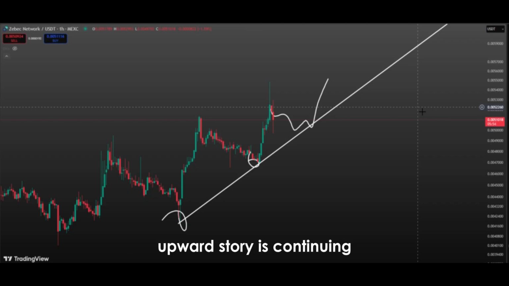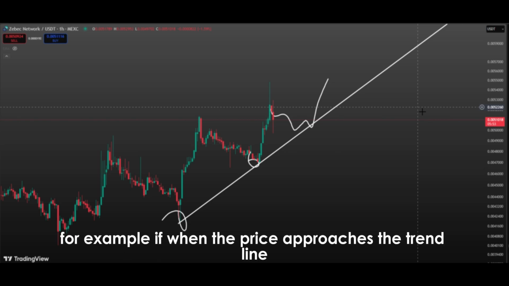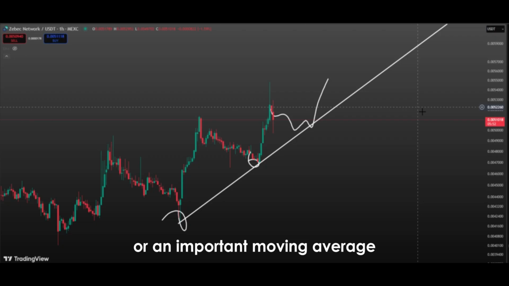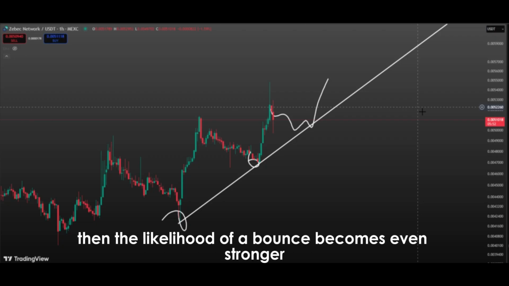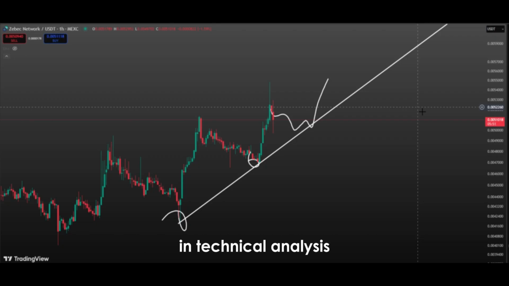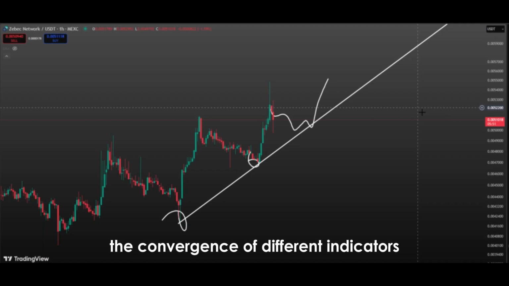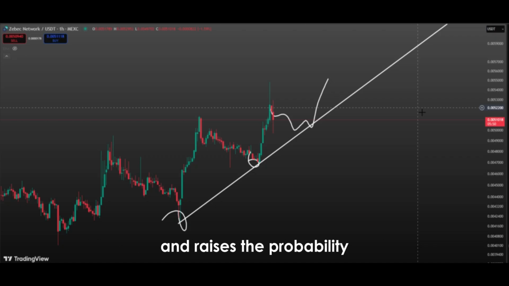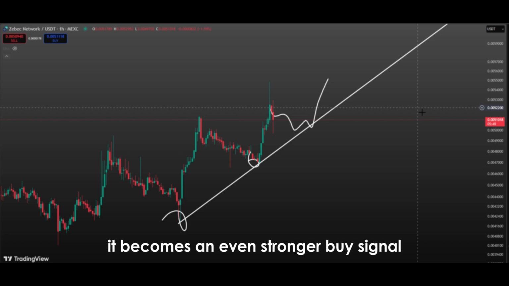Of course, there are factors that can strengthen the effect of this bounce. For example, if when the price approaches the trend line, there's also a Fibonacci support, a horizontal support zone, or an important moving average at the same level, then the likelihood of a bounce becomes even stronger. In technical analysis, the convergence of different indicators at the same point increases investor confidence and raises the probability of the price reversing upward. So even though the trend line alone is already a powerful tool, when supported by other indicators, it becomes an even stronger buy signal.